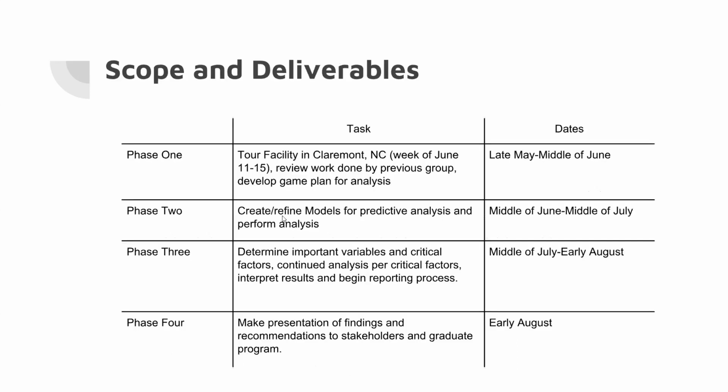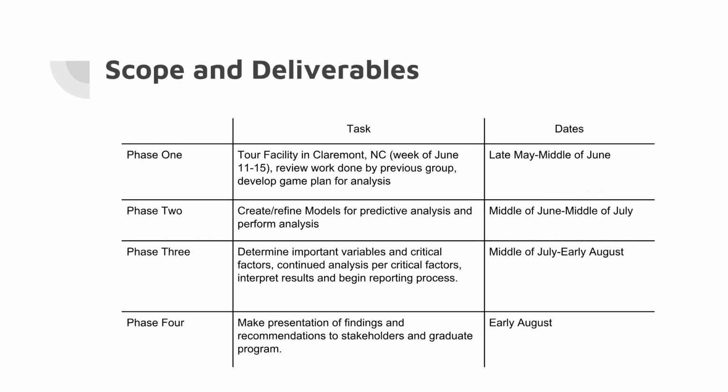So, scope and deliverables. We have basically managed our entire project into 4 phases based off the tasks and the deadlines associated with each task. For phase 1, we have scheduled a tour of the facility, which is located in Claremont, North Carolina, for the week of June 11th to the 15th. And then in the meantime, we'll continue to review work that was done by the previous group and then develop a game plan for analysis. This leaves us with a deadline of the middle of June.